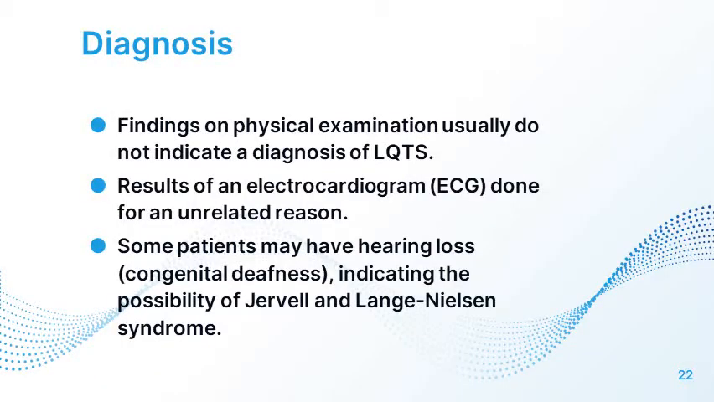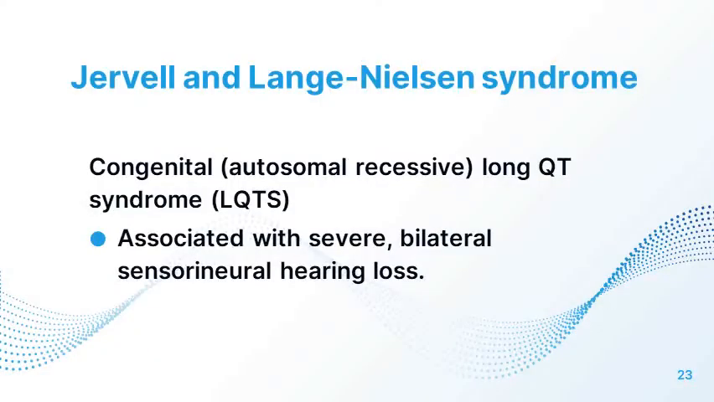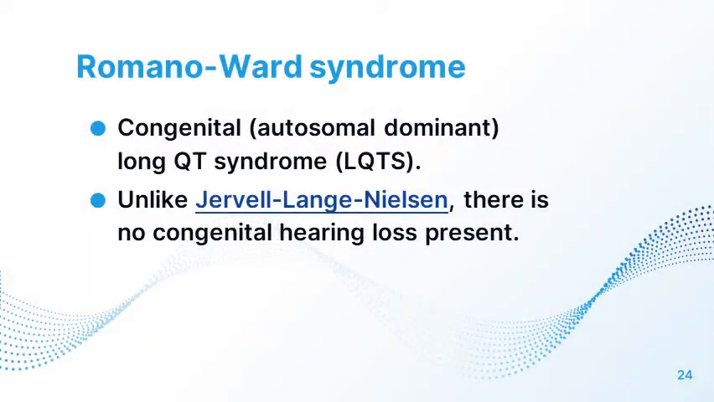Findings on physical examination are usually normal, and results of an ECG done for an unrelated reason may show prolonged QT. Some patients may have hearing loss, indicating the possibility of Jervell and Lange-Nielsen syndrome. Jervell and Lange-Nielsen syndrome is an autosomal recessive long QT syndrome. It is associated with severe bilateral sensorineural hearing loss. But Romano-Ward syndrome is autosomal dominant and there is no congenital hearing loss.